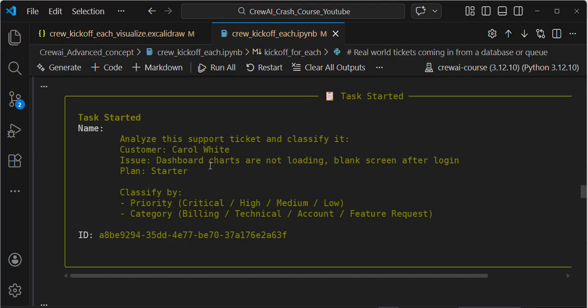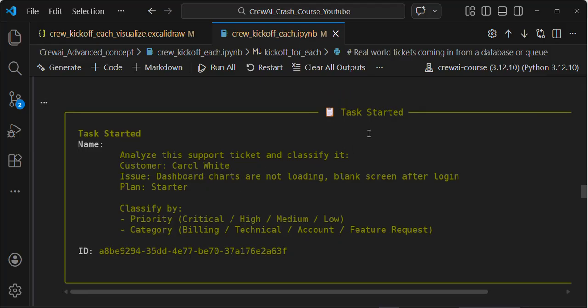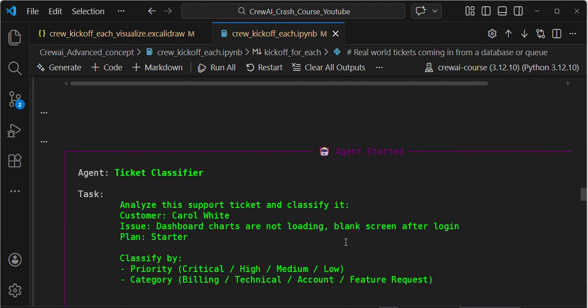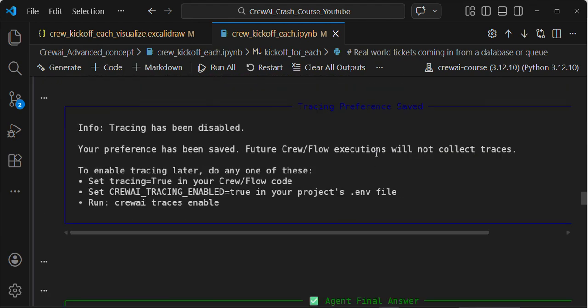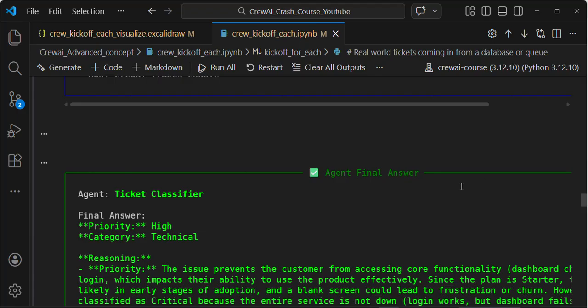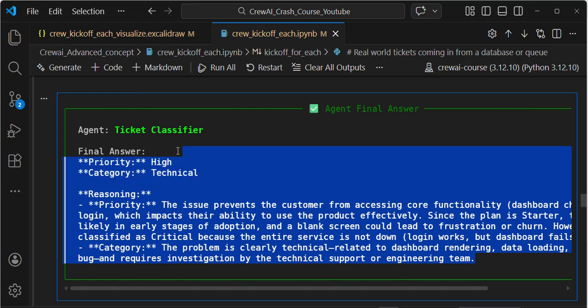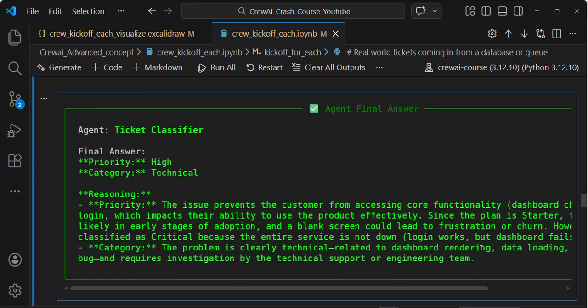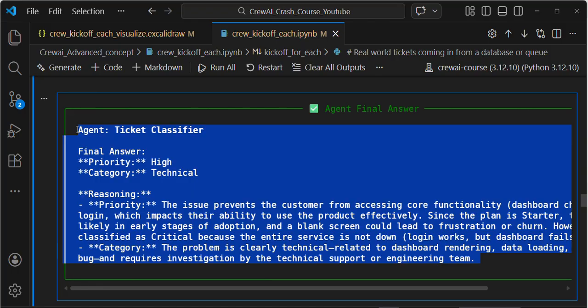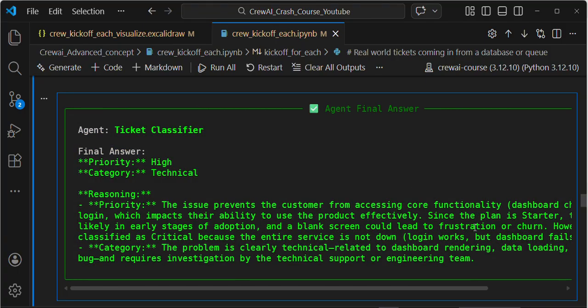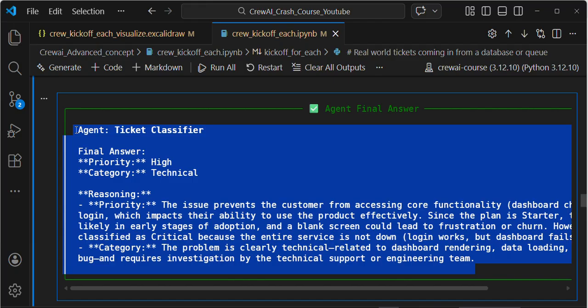For customer 3, the task gets started to execute. If you see, agent started, tracing preference saved, and then the agent final answer. This is my first agent. Till now, for the third customer, my first agent completed.